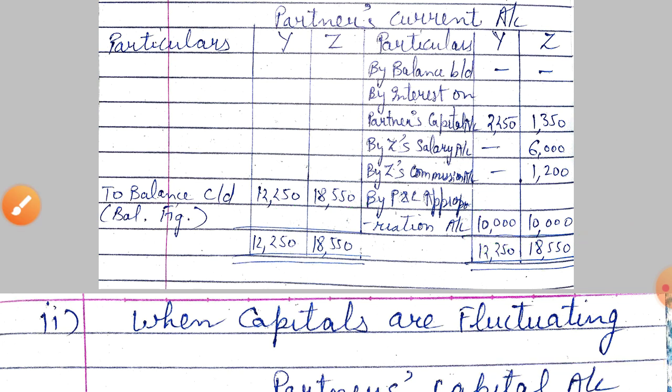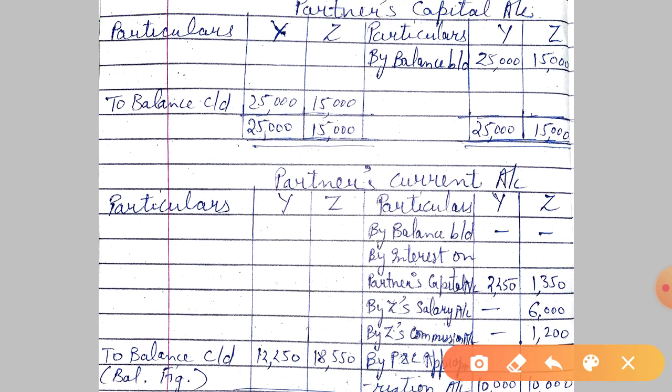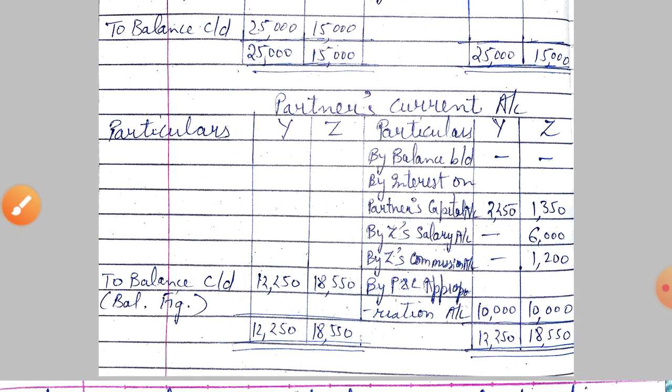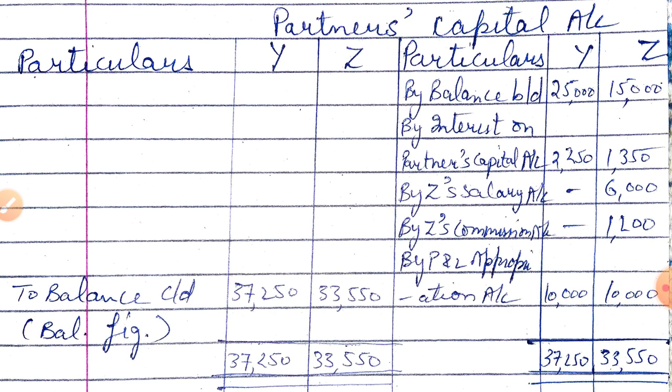Now I have told you in the previous class, if I merge both this partners' capital account and current account, then it will become the partners' capital account when the fluctuating capital method is used. So if I add both the accounts, then we will have partners' capital account. Only one account is prepared.